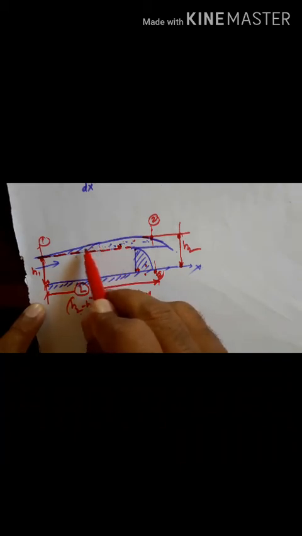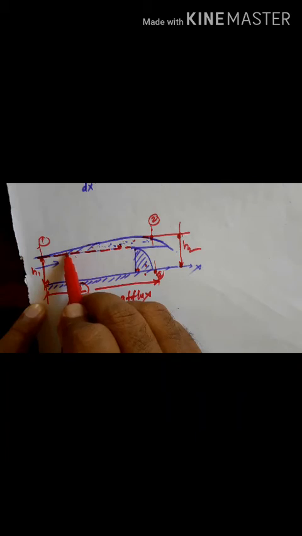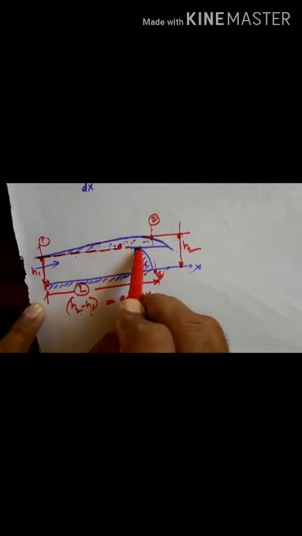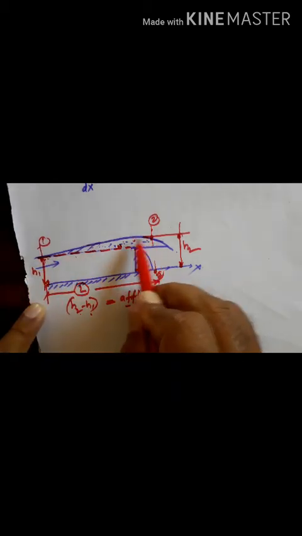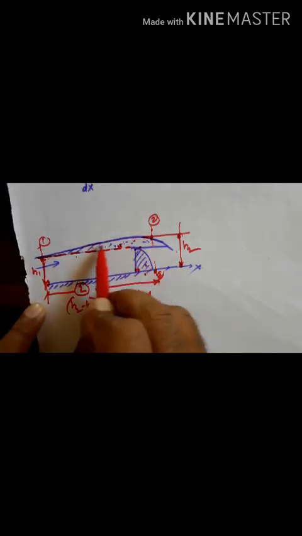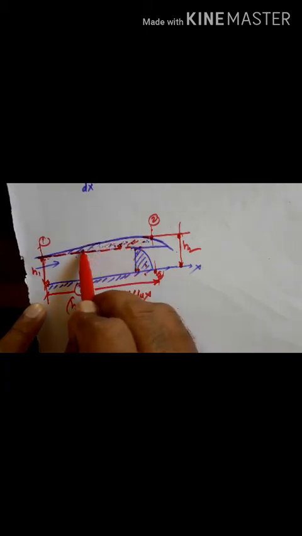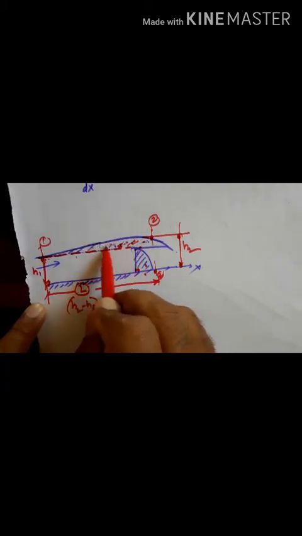Whatever curve you get rising behind the obstruction or behind the dam, from the point where it starts rising until it reaches the maximum height, it is called the backwater curve. And the height of water, H2 minus H1, is called afflux.